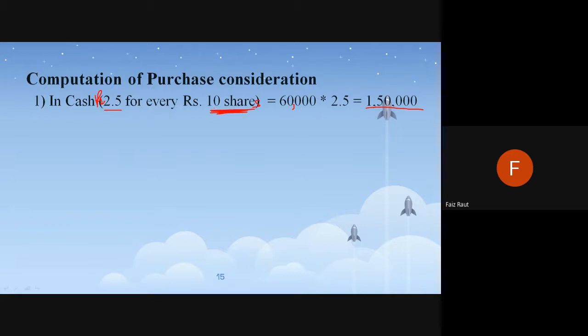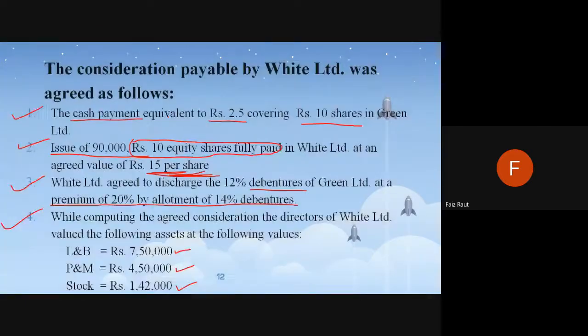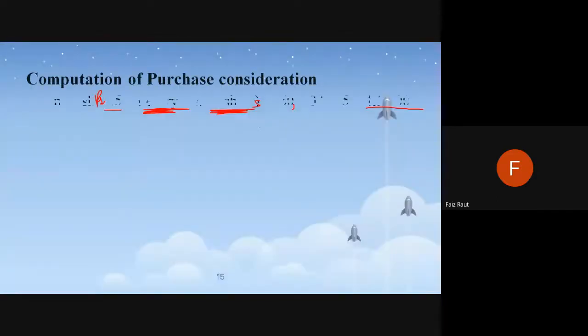Something is off here, but it is for every share, not every 10 shares. The share is rupees 10 book value, and for every share they are giving 2.5 rupees. So 60,000 into 2.5, this is the amount.